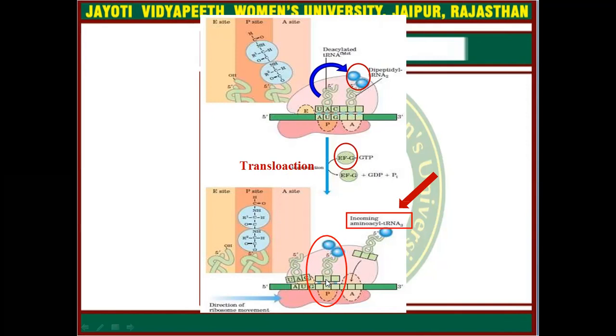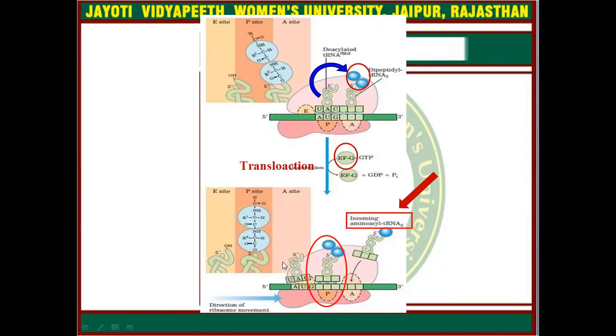accordingly. So in this arrangement, the second tRNA along with the complex of the first and second amino acids is now adjusted in the P site. Now the A site is vacant, and the first tRNA, the deacylated tRNA without any amino acid, is now in the exit site.